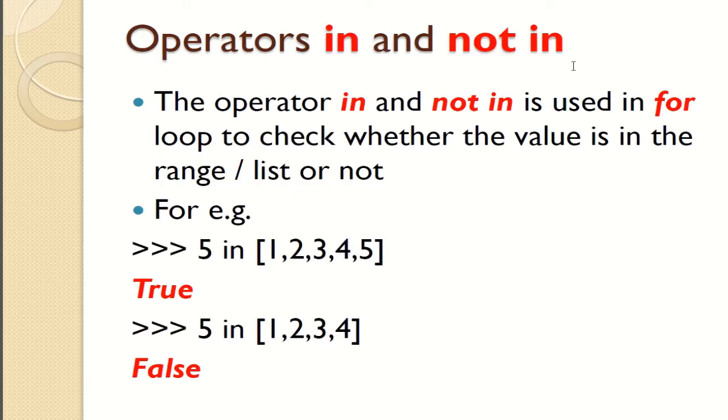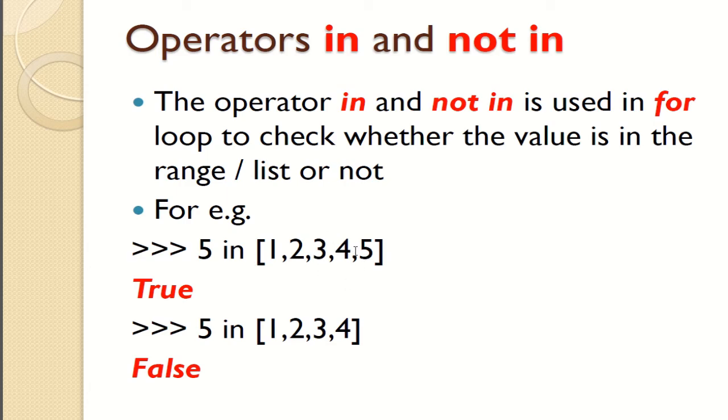Next is the operators in and not in. What do you mean by operators in and not in? The operators in and not in are used in a for loop to check whether a value is in a range or list or not. For example, 5 in a list will check whether 5 is in the list or not.